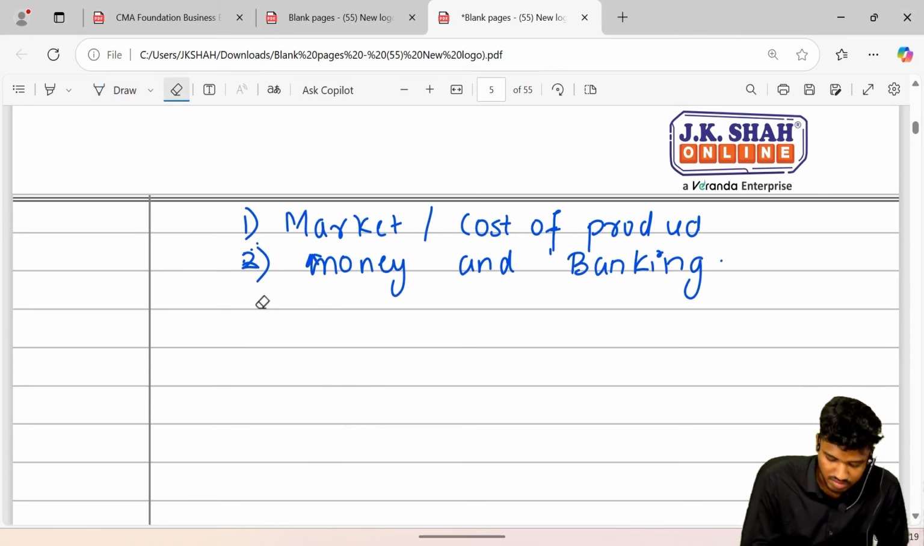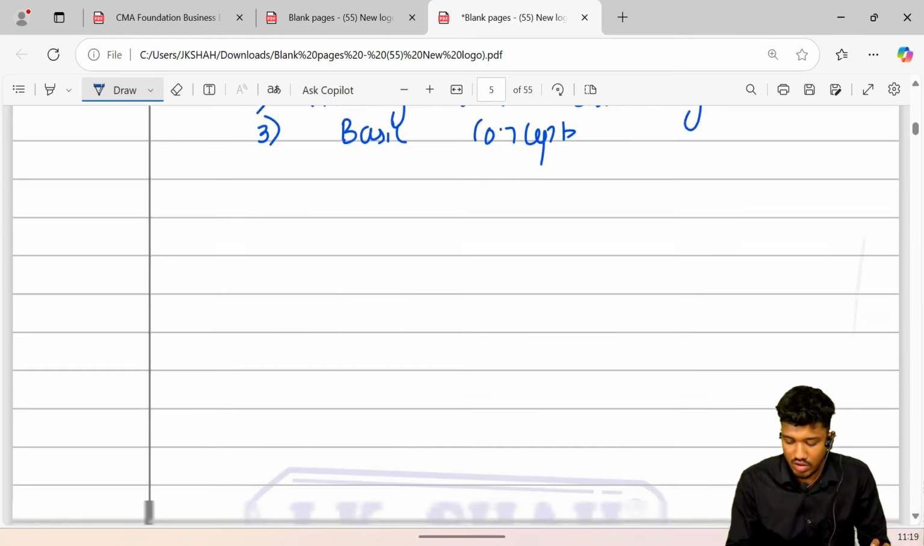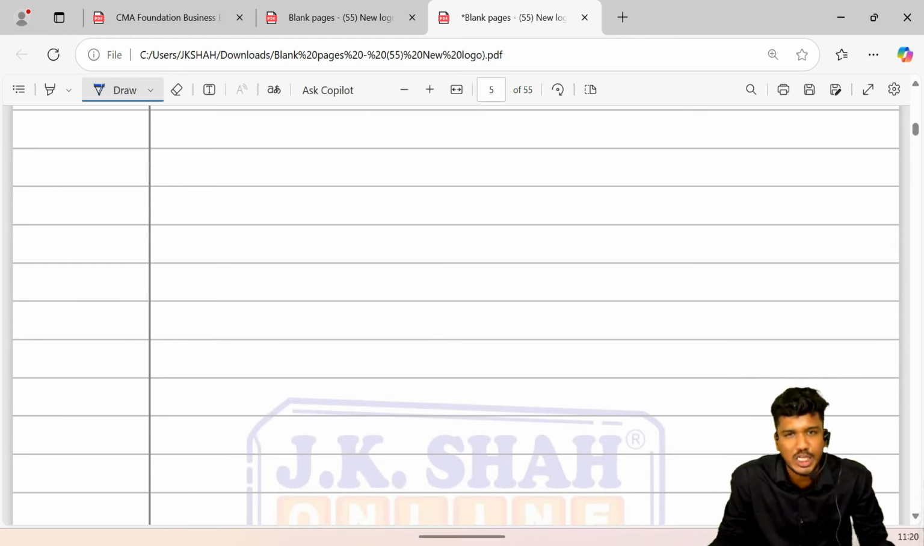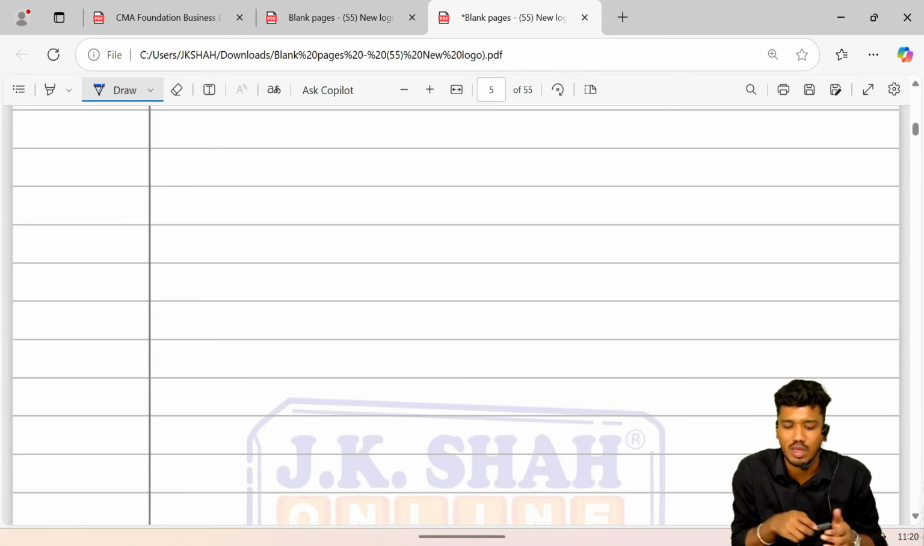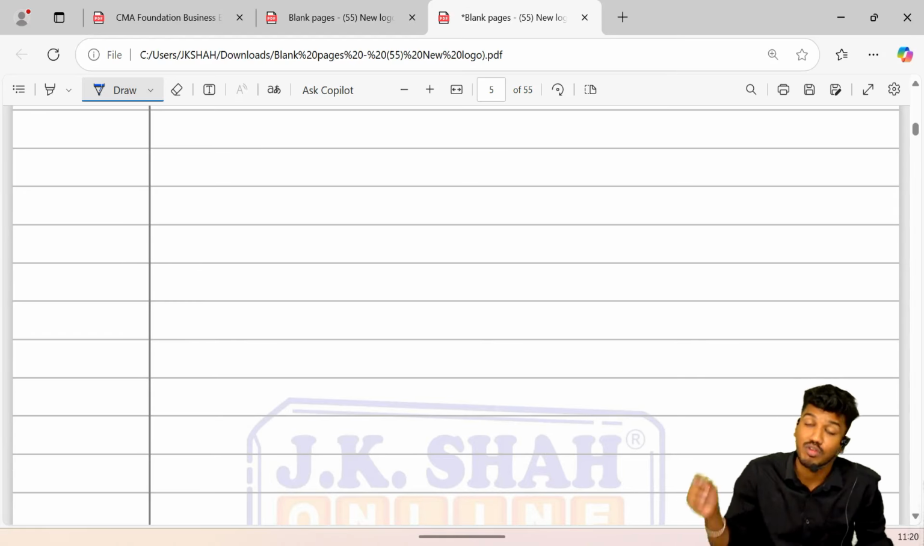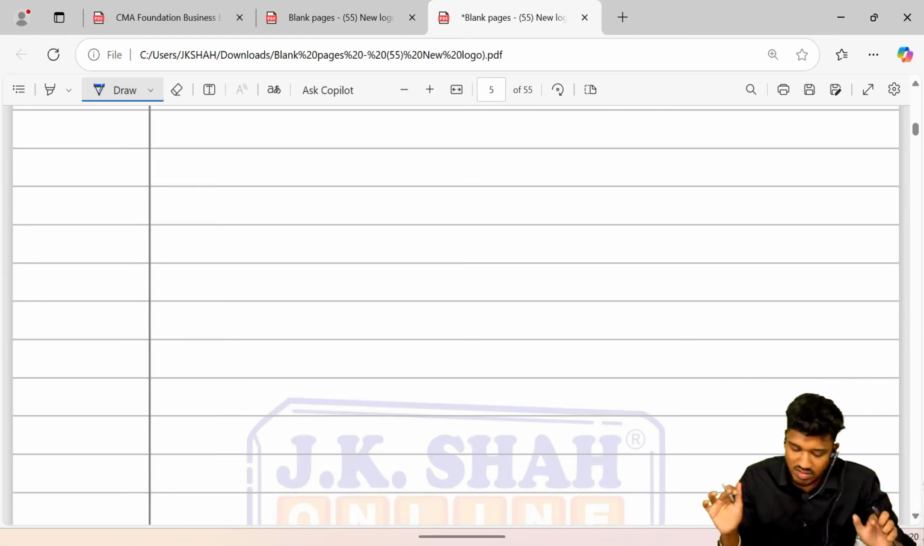We're also going to cover something called basic concepts. So we're going to cover it in that manner. Guys, we're going to start with something called a market. Before initiating with the market, I would like to make you all understand what is fixed cost and what is variable cost. First understand that and then we can move forward. Okay, let's start with the video.